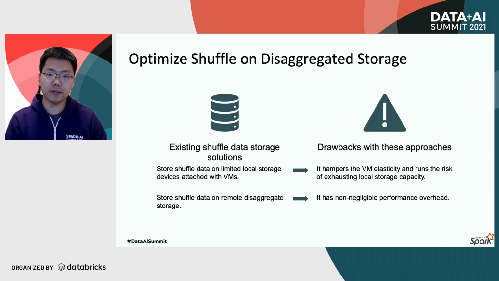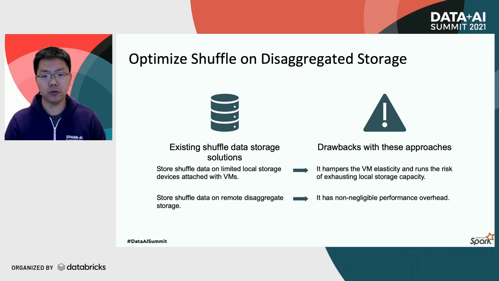As more companies are embracing cloud to operate their data infrastructures, we have seen an increasing demand for compute-storage disaggregated cluster deployments, where the datasets are permanently stored in remote storage clusters, and the compute happens within an elastic cluster on cloud. Such a setup helps to reduce the cost of operating data infrastructure on cloud, as compute instances can elastically come and go based on demand. However, there hasn't been a very good solution for storing shuffle data in such a disaggregated cluster setup yet.